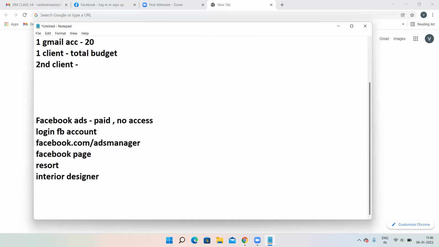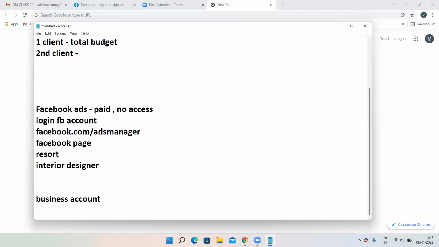Now, what I told about facebook.com/ads manager account, that means in a normal Facebook ads account, you cannot give access to somebody else. But if you have a business account, then you can give access to somebody else, to your employee or anybody, to your client and all. At that time, you can give access to anybody.